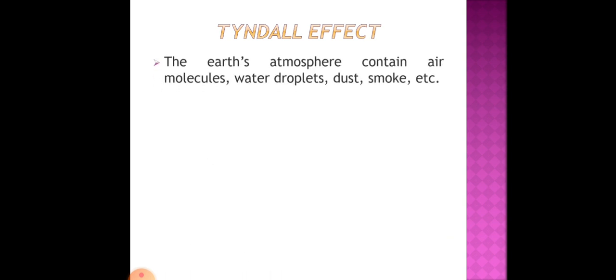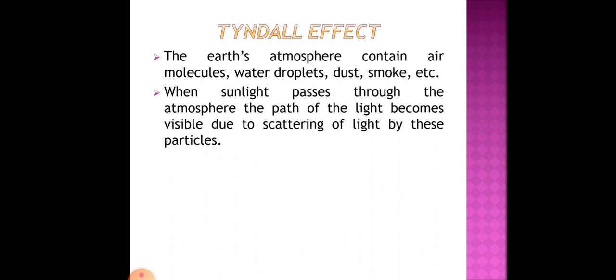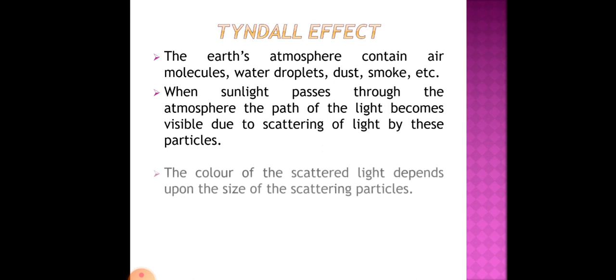In nature also we can see the Tyndall effect, because the earth's atmosphere contains air molecules, water droplets, dust, smoke, etc. When sunlight passes through the atmosphere, its path becomes visible due to scattering of light by these particles.